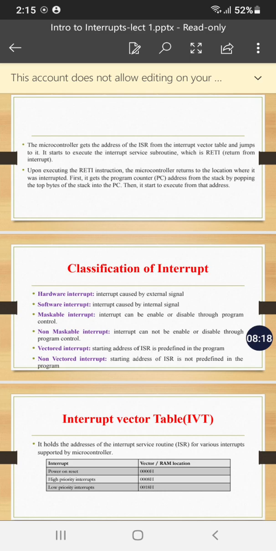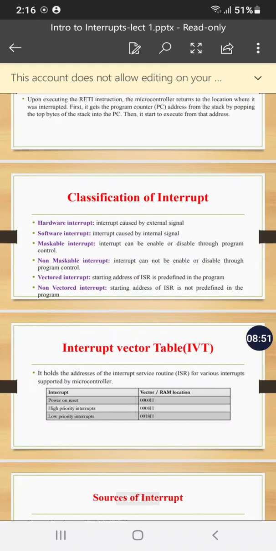Maskable interrupts are the types of interrupts which can be avoided for some time. A non-maskable interrupt is a type of interrupt which has to be addressed, resolved and handled at that particular moment. Vectored interrupt means the address of the ISR is already defined in the code itself. There is no need to approach the IVT. And non-vectored interrupt means the address of the ISR is not specified in your program.